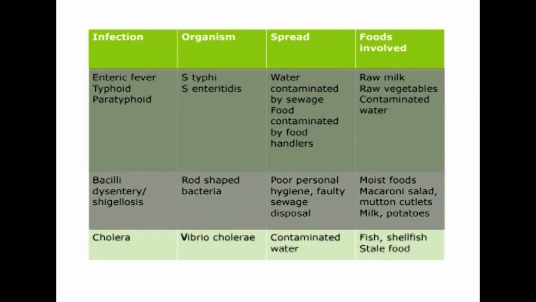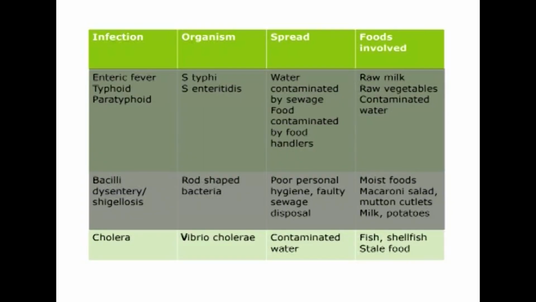Cholera is caused by a comma-shaped microorganism called Vibrio cholerae, and it is usually spread through contaminated water. So water which is contaminated by feces from a person who has cholera spreads the infection. The foods involved are usually fish, shellfish growing in contaminated waters, and stale food. Therefore, in order to prevent infection, there are some precautions we need to take.